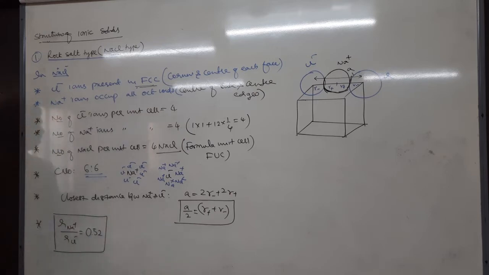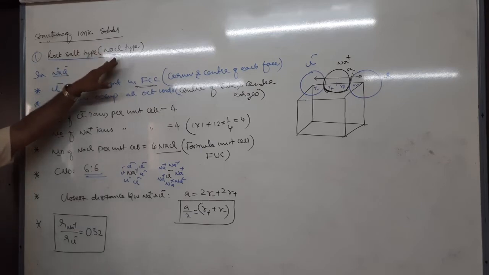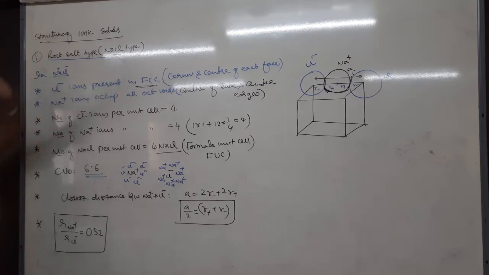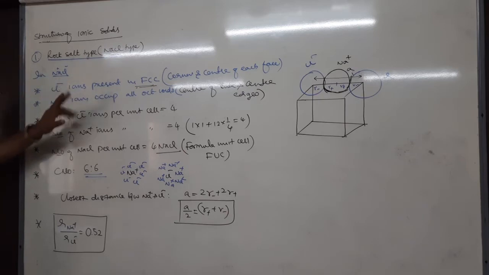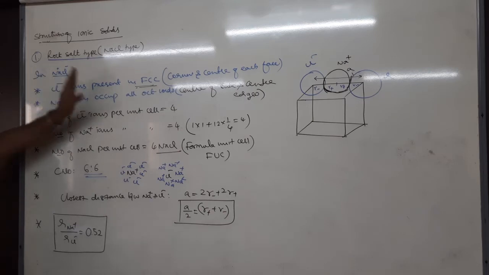These things you need to remember about the NaCl structure. First point: most of the time a very easy, very simple question is where the Cl minus and where the Na plus are present. Instead of Na plus Cl minus, sometimes they will give A plus B minus. Like, a crystal crystallizes in the form of sodium chloride type, a rock salt type, which has A plus B minus ions. Where is the A plus ion present and where is the B minus ion present? If it is rock salt type, B minus is always present in FCC, and A plus always occupies all octahedral voids.